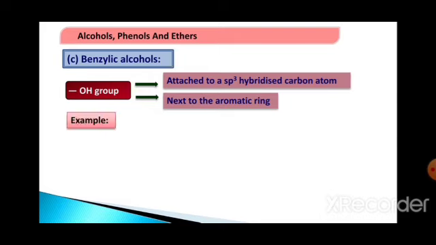Let us see an example. Benzyl alcohol, C6H5CH2OH. Here the CH2 hybridization is sp3, but it is attached to a benzene ring, hence it is primary. Similarly, with one more benzene ring, the carbon which has another carbon atom attached to it, that sp3 hybridized carbon is secondary.